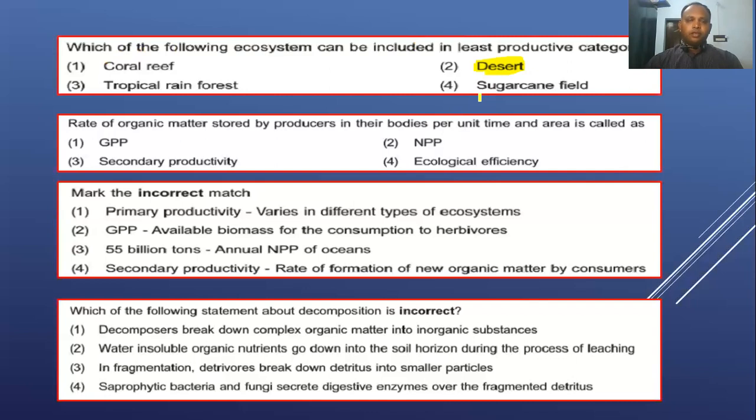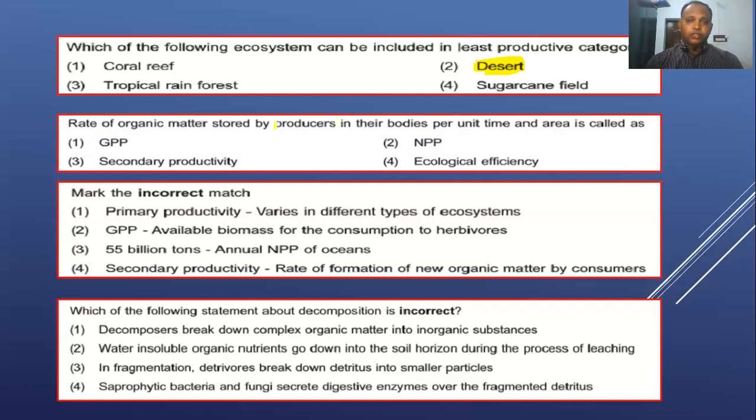the rate of organic matter stored by producer in their body per unit time and area is called. Look at the question carefully. They are not asking about the rate of organic matter produced by the producer. If they asked like that, the answer would be GPP, gross primary production.